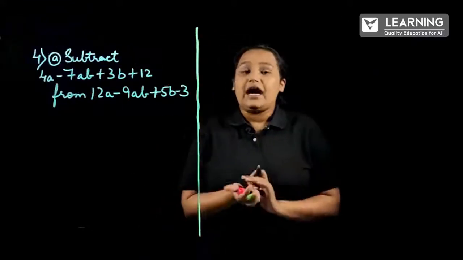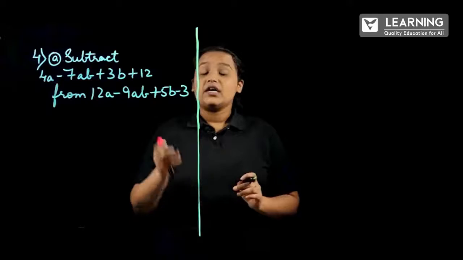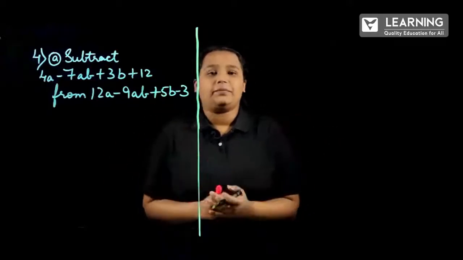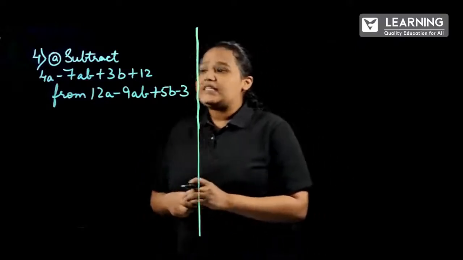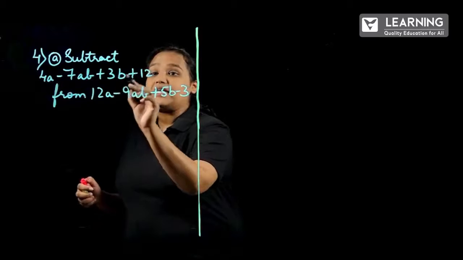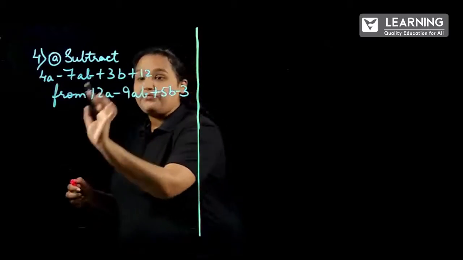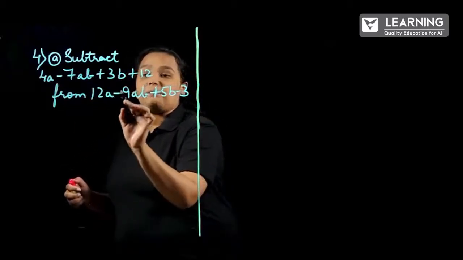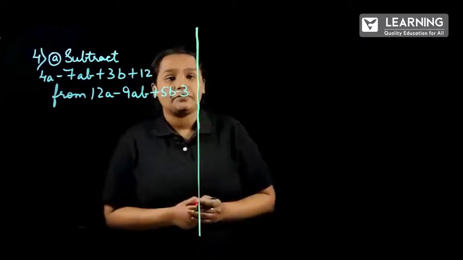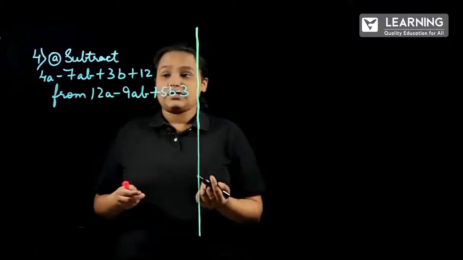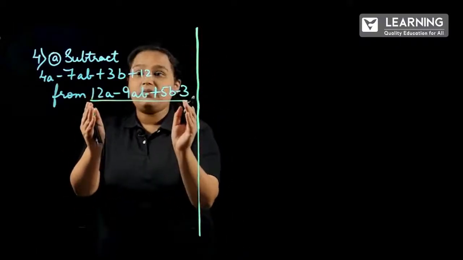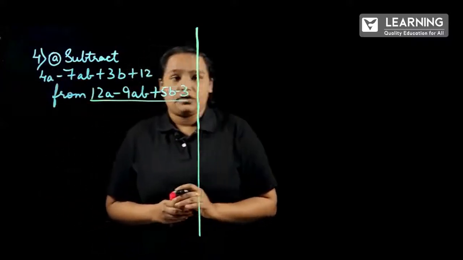So here is the last set of questions where we'll be completing our first exercise, 9.1. So what is the question? We have to subtract 4a minus 7ab plus 3b plus 12 from 12a minus 9ab plus 5b minus 3. So how do we subtract it? We have to subtract it from this polynomial to this polynomial, correct?